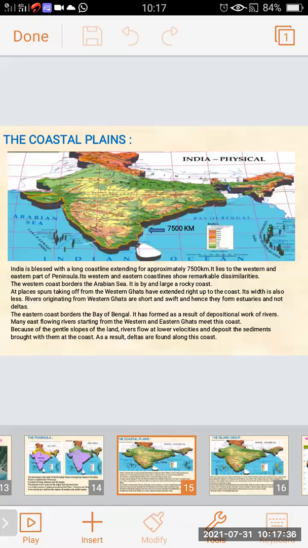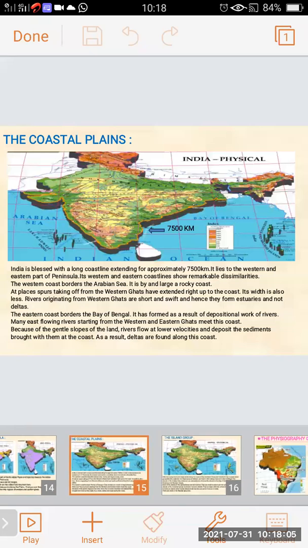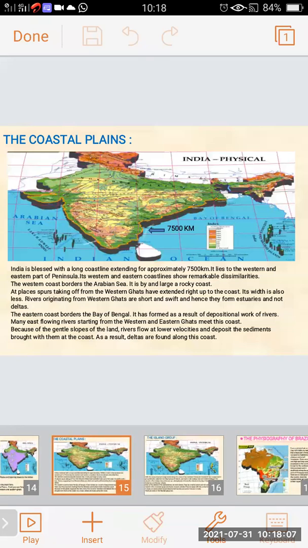The eastern coast borders the Bay of Bengal. It has formed as a result of the depositional work of rivers. Many east flowing rivers starting from the Western and Eastern Ghats meet the coast. Because of the gentle slope of the land, rivers flow at lower velocity and deposit the sediment brought with them at the coast. As a result, deltas are found along this coast. So in this way, we have studied the coastal plain.